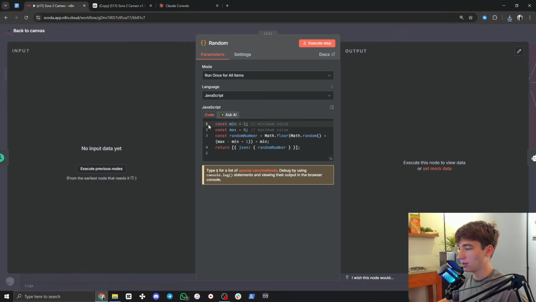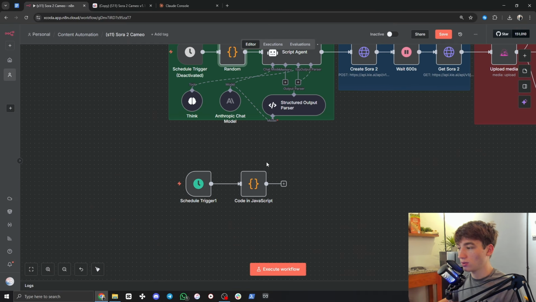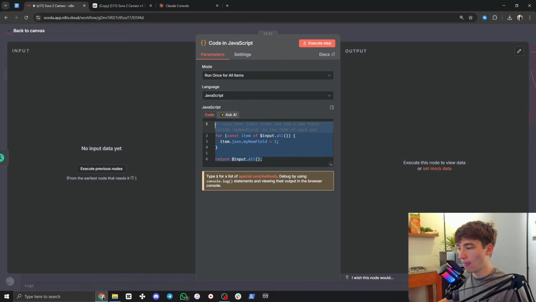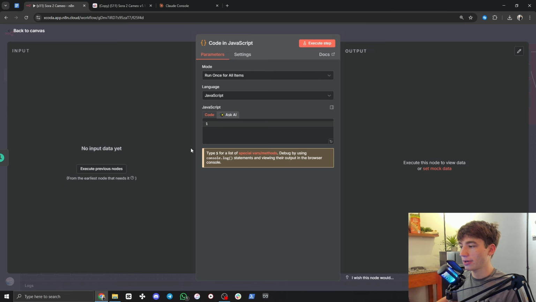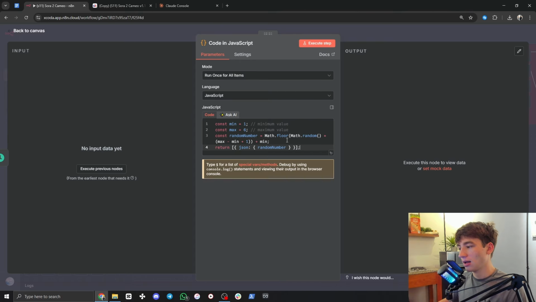So I'm going to open this up here, and I'm just going to copy this. Now, you can screenshot this, and if you put this into ChatGPT and say, give me the code, it will give you this code. And then you can copy it from ChatGPT and place it into your node in the workflow. So once you've screenshotted that and copied it, make sure to delete everything in your JavaScript node and just go Control-V and paste that into there. And I'm actually going to name this random.